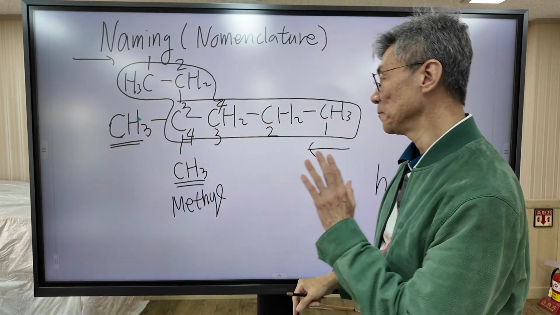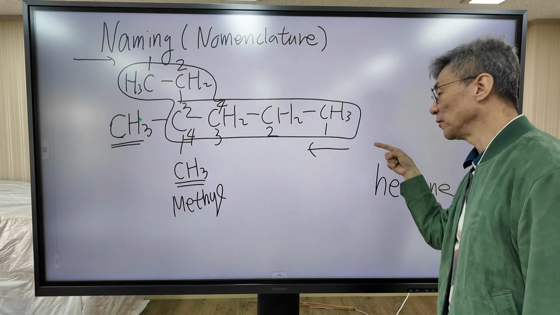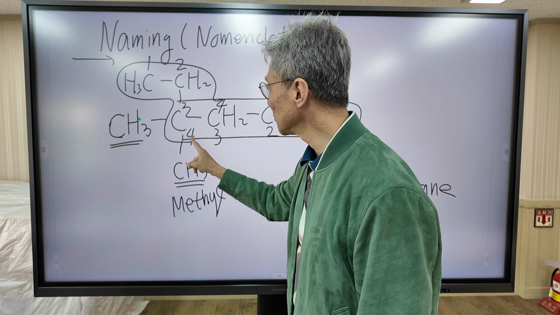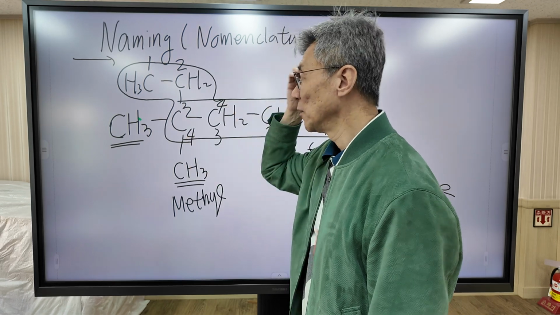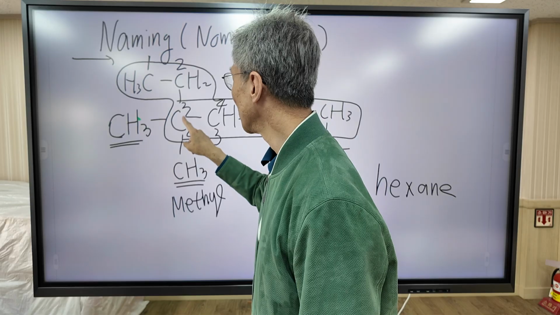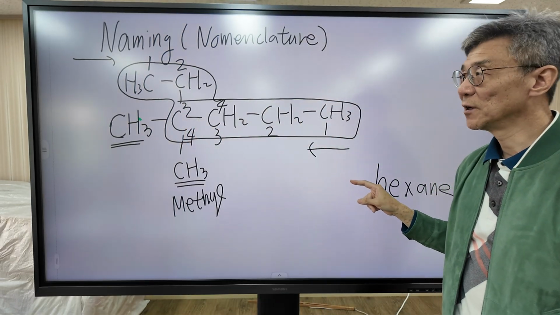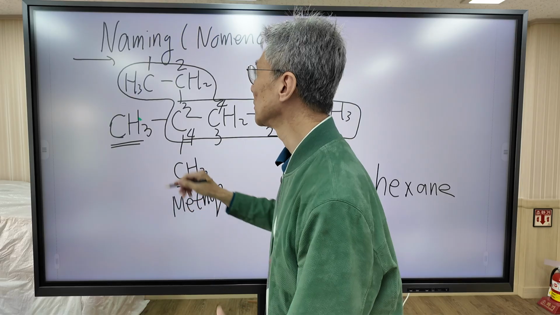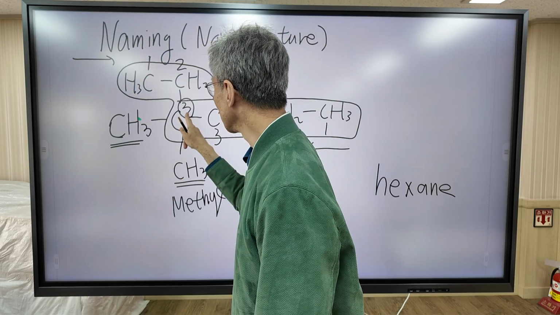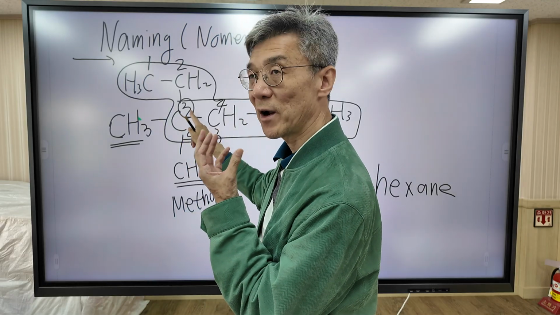Okay. So when numbering starts from right to left, the methyl groups are attached to carbon number 4. When numbering starts from left to right, the two methyl groups are located on carbon number 3. According to the rule, we take priority in this direction because carbon number 3 is the smaller number. The smaller number takes priority.